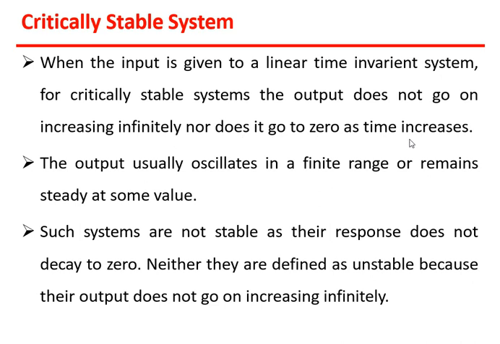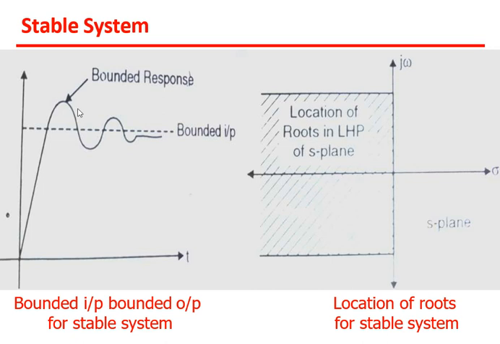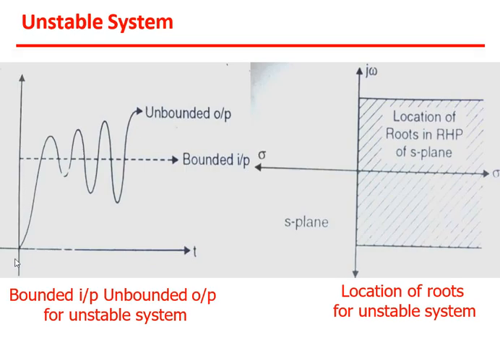Okay, so now see here, I want to mention one important thing. Suppose your system is there and you don't know which type of system it is. Suppose you have applied the bounded input, and you know that initially you will get some fluctuation like this. After that, a stable system will try to acquire this reference or your desired output, and exactly opposite happens in an unstable system: it will continuously oscillate, and the amplitude of the undershoots or overshoots will continuously increase, and this will be an unbounded output.